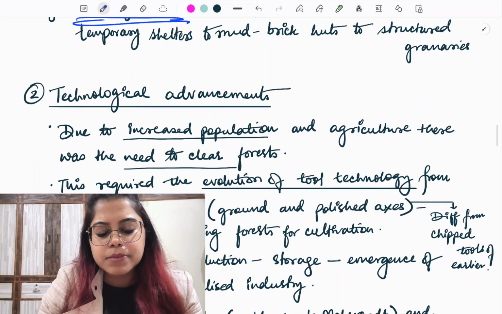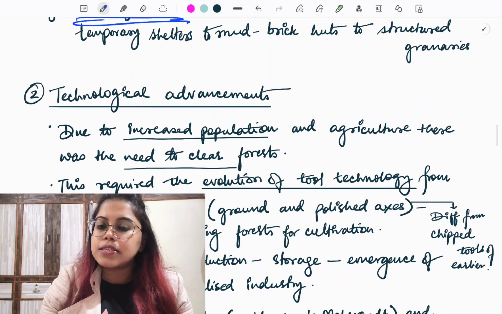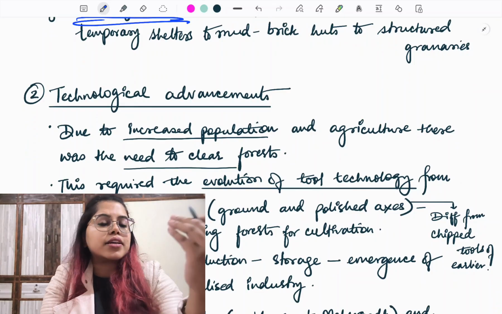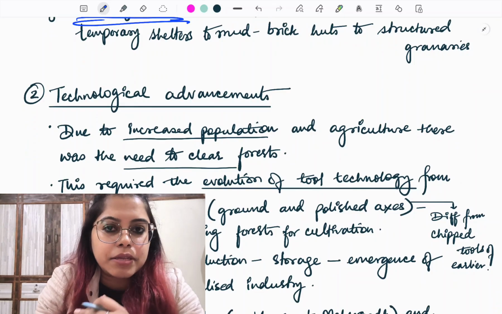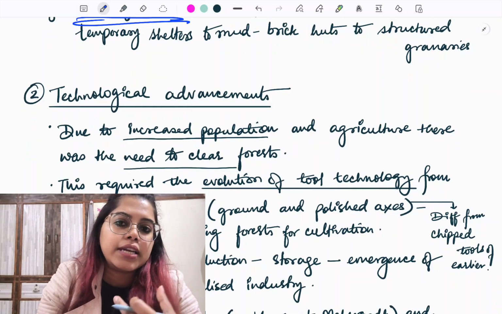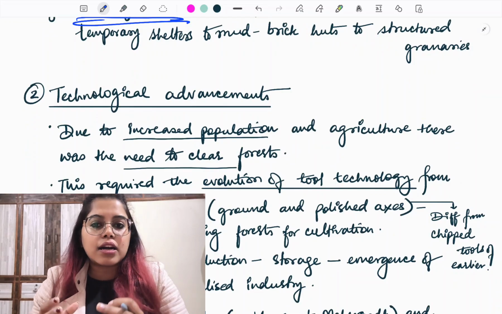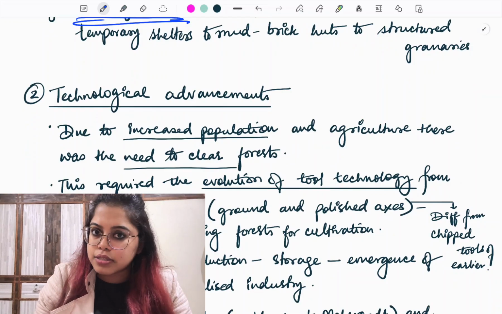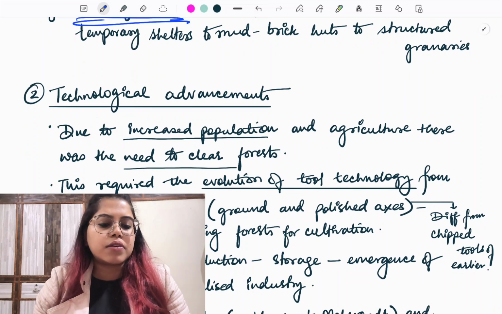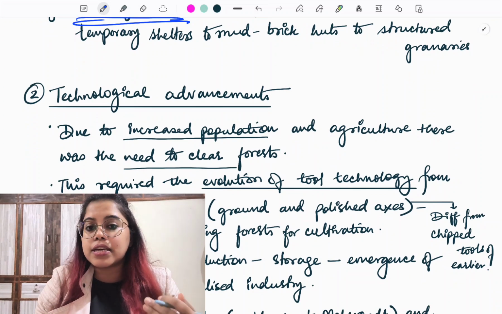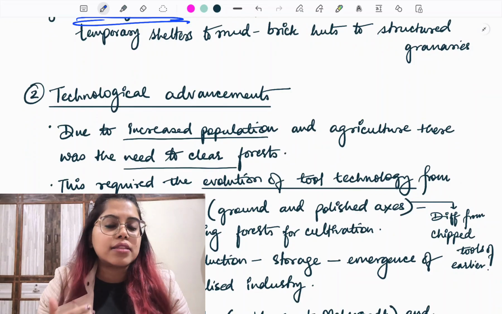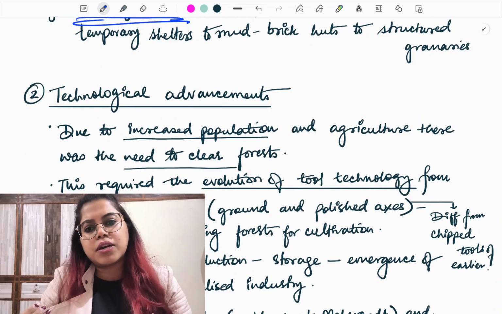Okay, now coming from this particular change, the next change is the change in tool technology. For this I would again suggest you go and watch my previous video on the Mesolithic period, where I said how there is a transition in tool technology from larger tools to microliths. Now what is happening is that microliths are not sufficient, because with food production there is increased population. Again, in that particular video I have discussed why there was an increase in population. You can go and watch that.